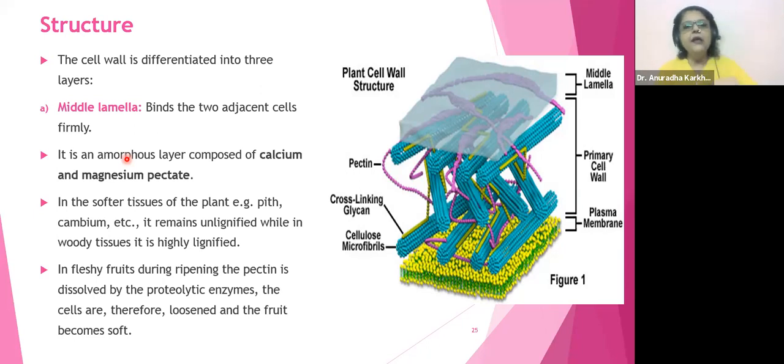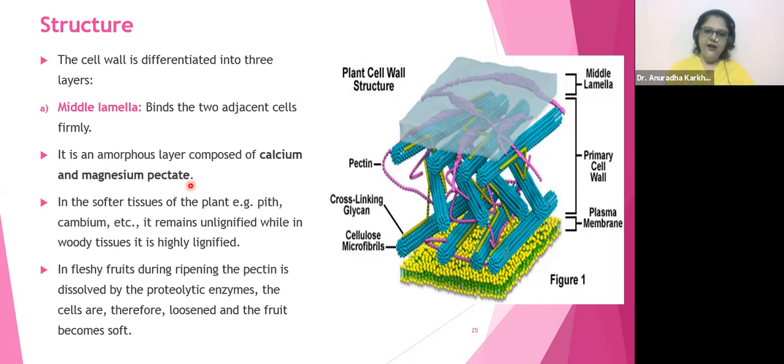This cementing material is made up of magnesium pectate and calcium pectate. This middle lamella is an amorphous layer composed of calcium pectate and magnesium pectate. Yes, it is going to bind them together. Understood?